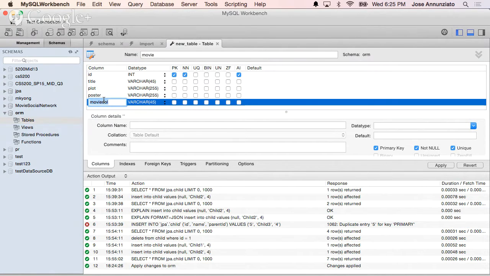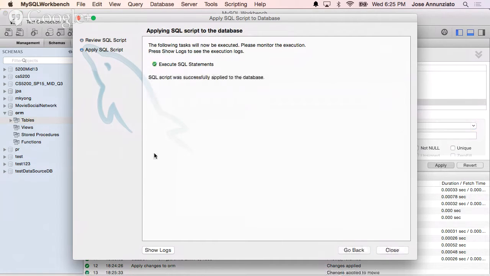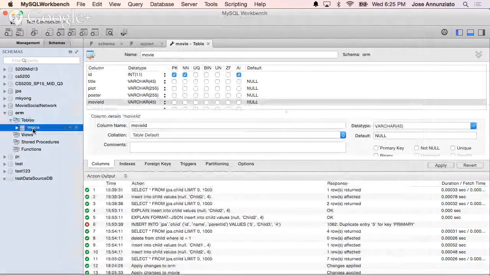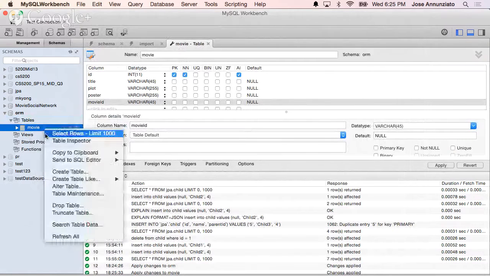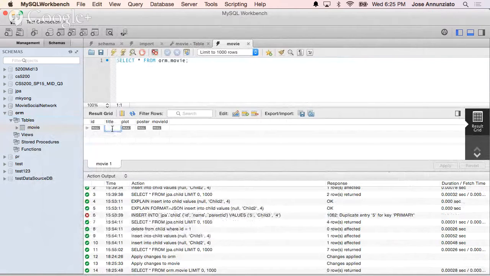Movie ID. Movie ID is a remote ID, right, from IMDb, so that we can always link it to a remote ID, right? So let's have here movie ID. Okay, let's apply and let's create that. There we go. So we have a movie. We say close, and then we can interact with this movie. Right, select rows. So there it is. We can start creating content.